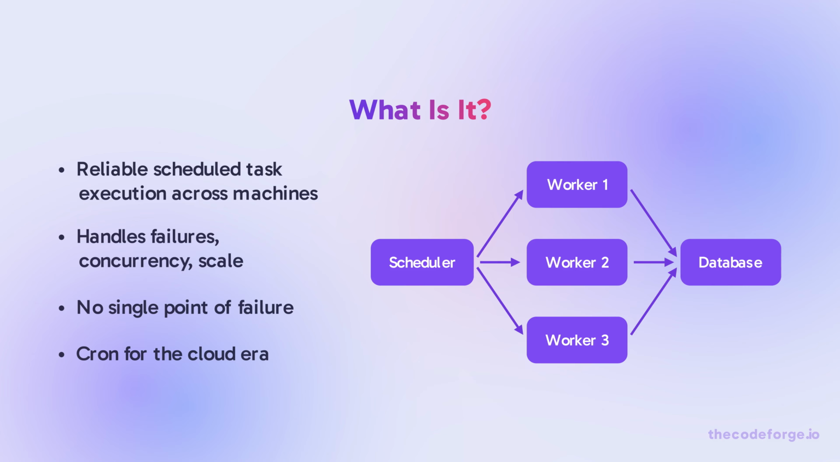A distributed job scheduler is like a team of chefs in a busy kitchen. One chef writes orders on a whiteboard, each cook picks an order, cooks it, and marks it done. If a cook gets sick, another picks up their unfinished orders. The whiteboard is shared state. That's a distributed job scheduler.